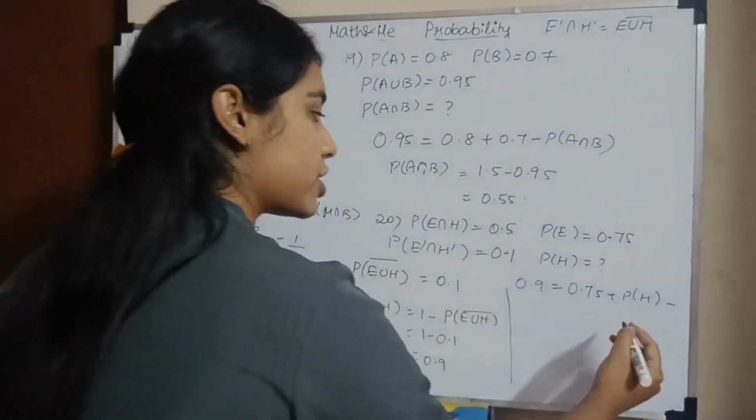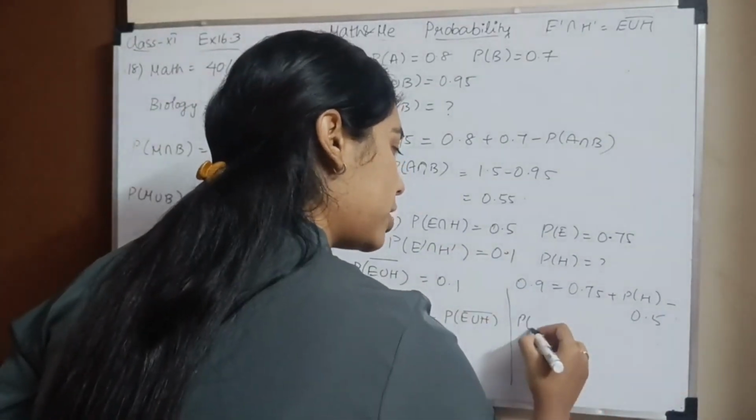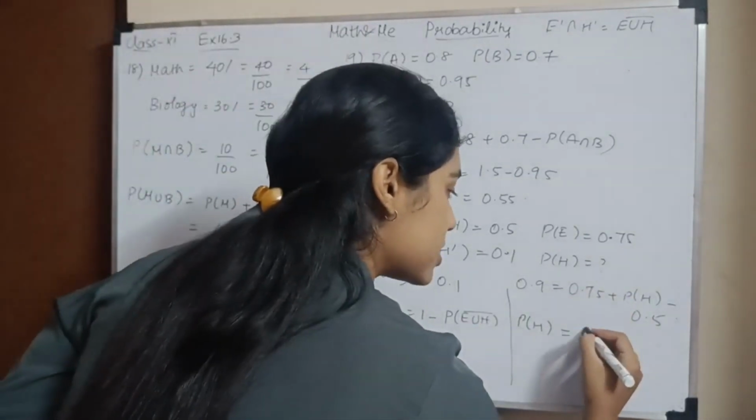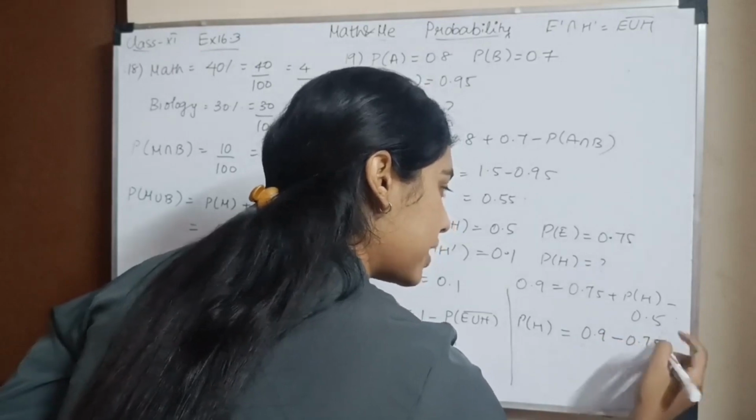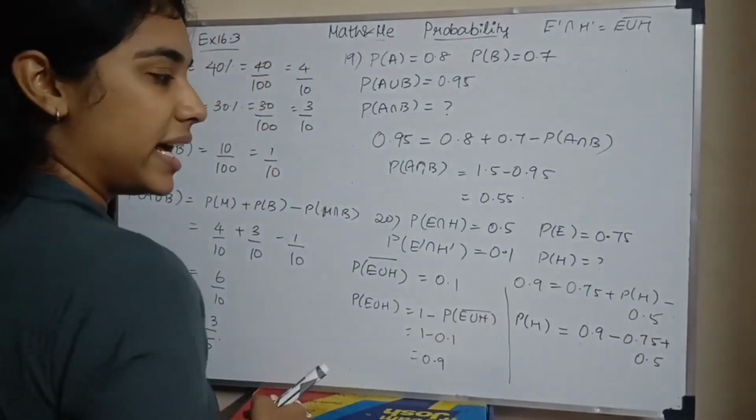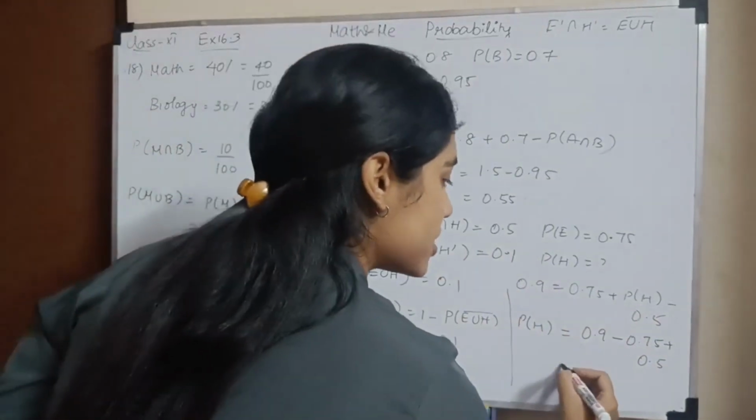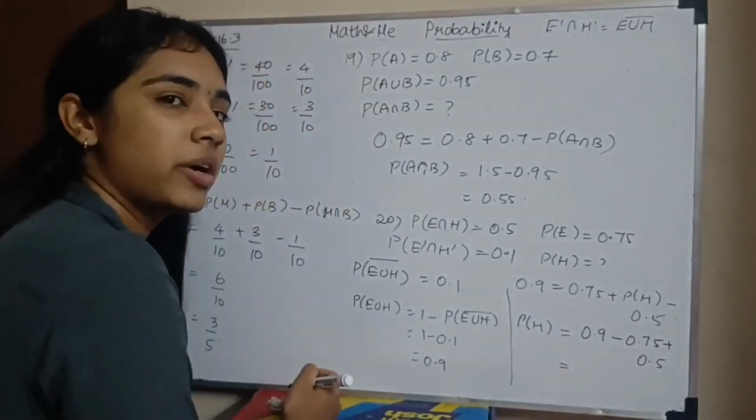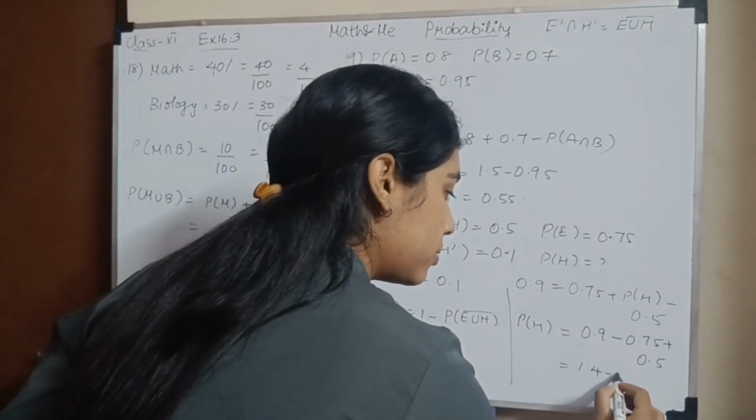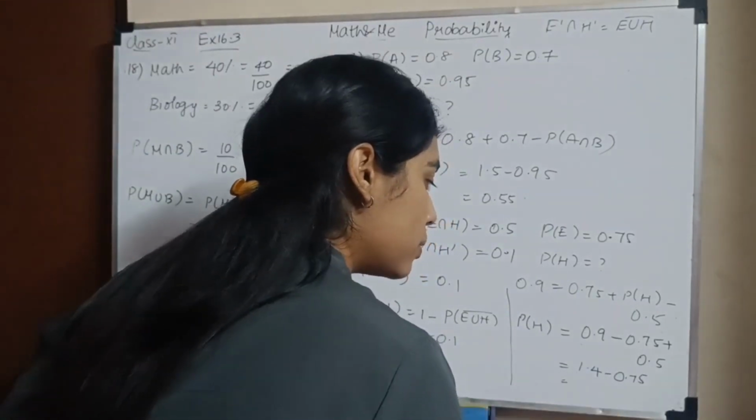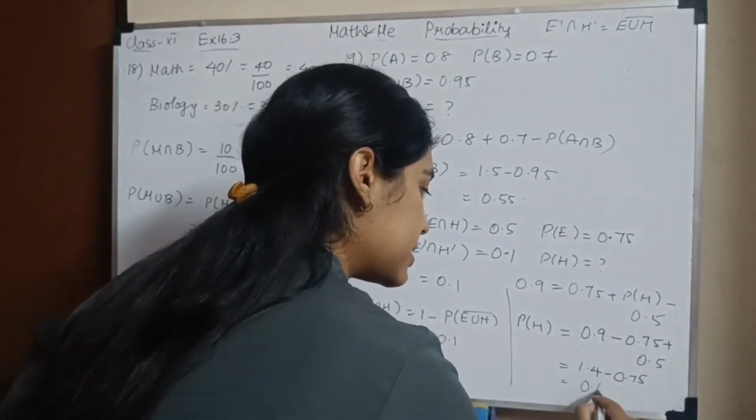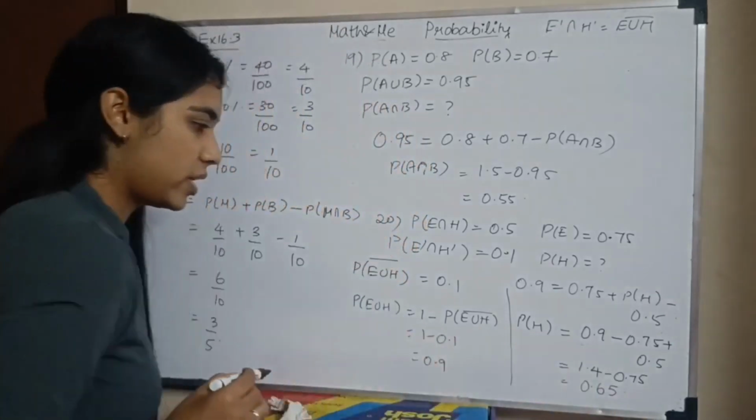Now they are asking for H. When I substitute in the formula, the union is the probability of English plus the probability of Hindi minus the intersection. What is the intersection? 0.5. So the probability of passing only in Hindi, let P(H) stay here, and I bring this to this side. So I have 0.9 minus 0.75 plus 0.5. Okay, here there is minus 0.5, and when I bring it to this side I will have plus 0.5. So 0.9 plus 0.5 will be 1.4. So I have 1.4 minus 0.75, which will be 0.65. Okay.